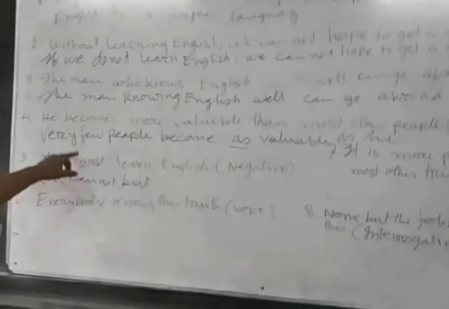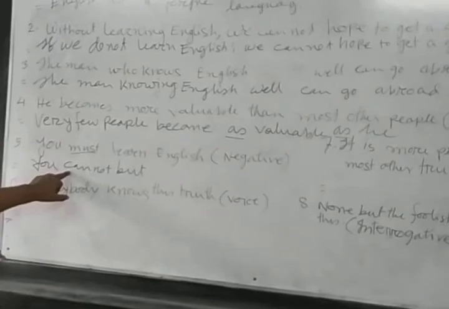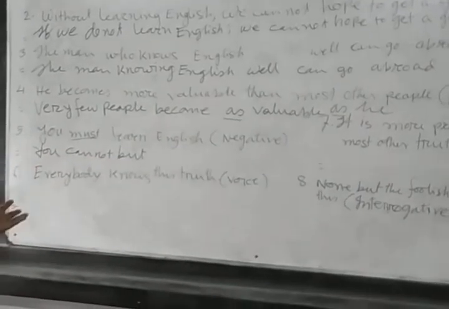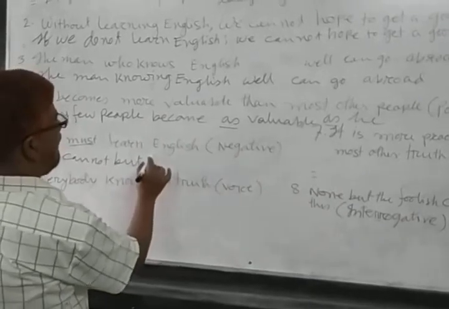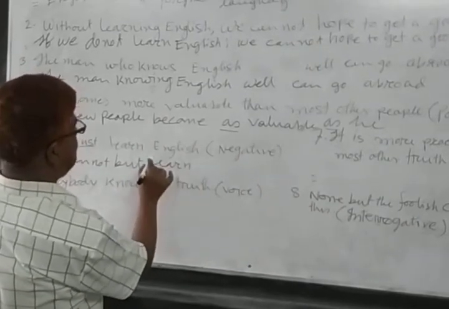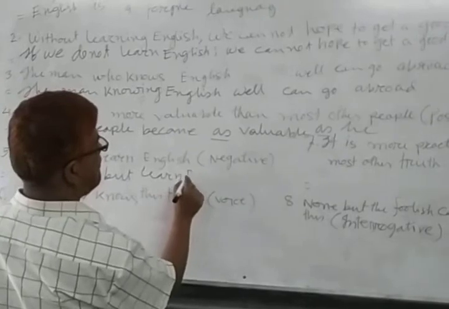You omit must and use cannot but. It will be negative. You cannot but learn English.